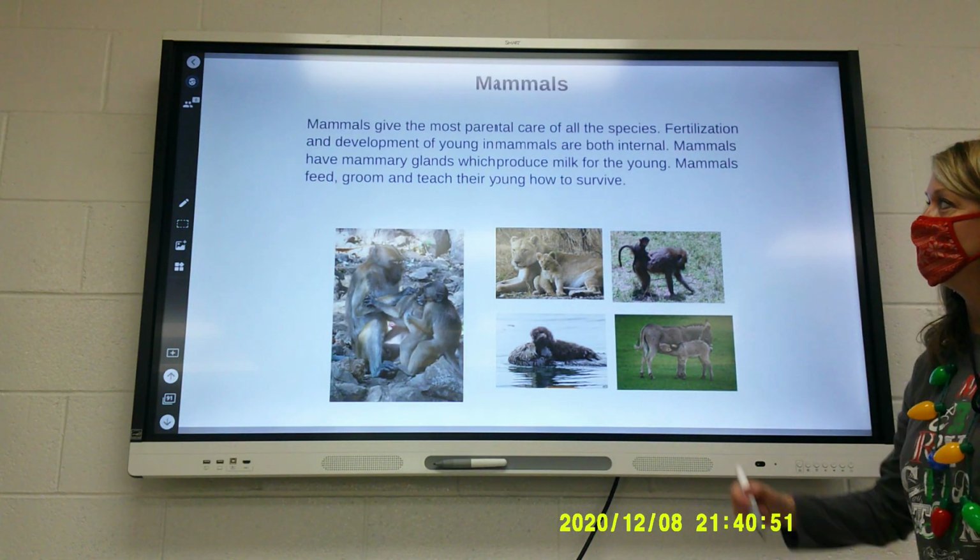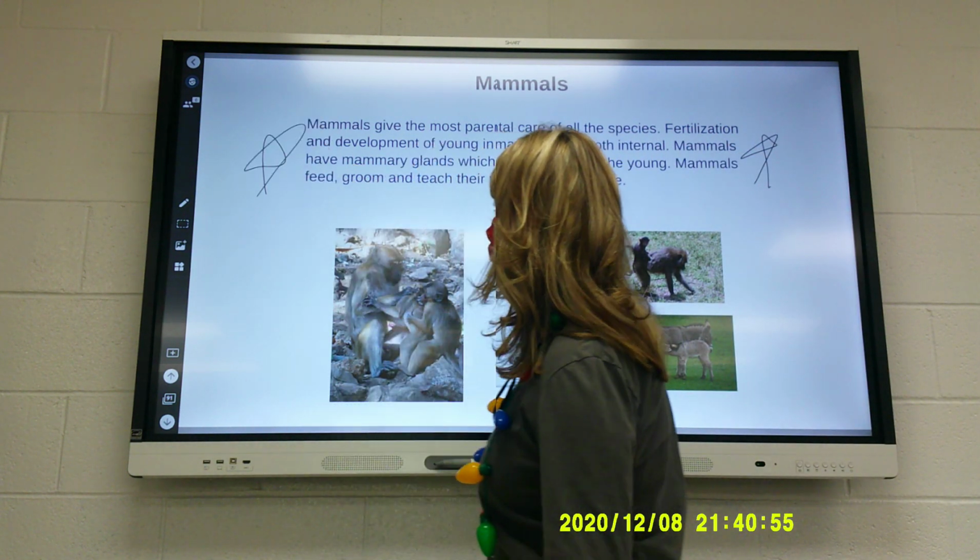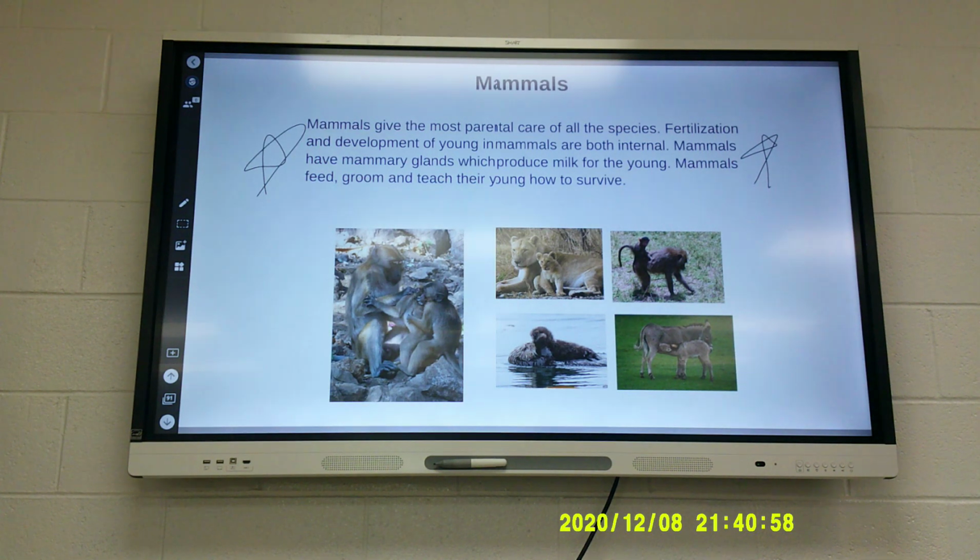And then we have mammals. Mammals give the most parental care of all species. Fertilization and development is internal inside the female's body. Mammals have mammary glands, which produce milk for their young. Mammals feed, groom, and teach their young how to survive.